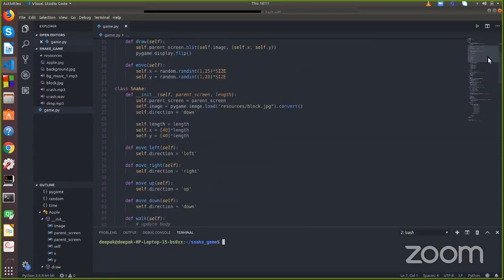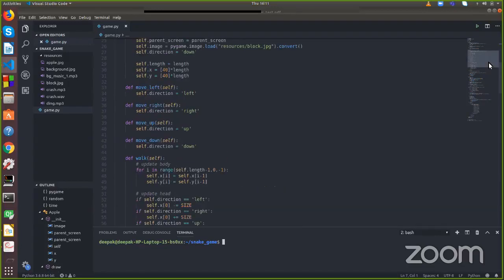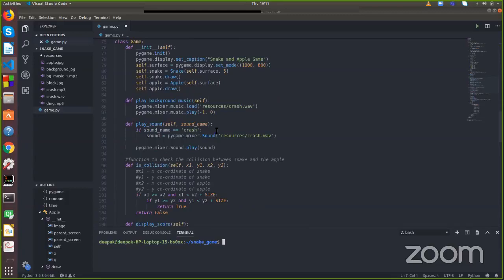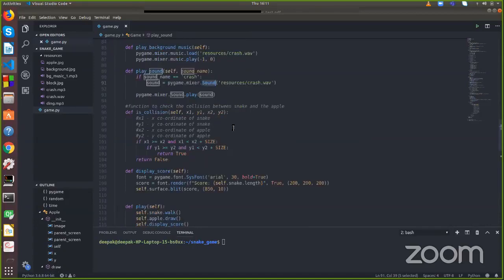Okay, so just a quick revision from yesterday's session. Yesterday we worked to implement the background music. We saw how to use the Pygame mixer module, and we will be using that to play the background music in the game. And we also worked on implementing the collision function.